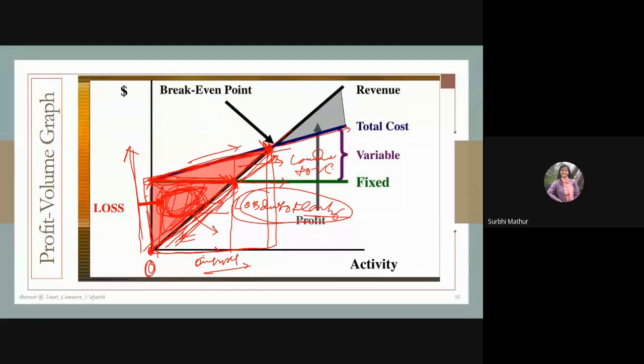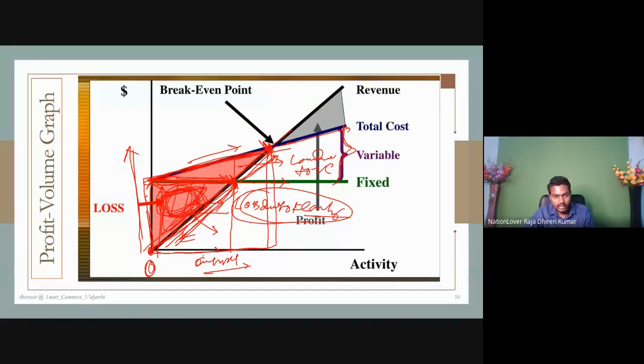Because look at it, this angle of incidence you can see is the variable cost. From here to here, this area is the fixed cost, and this is the variable cost. So this loss is due to variable cost, this loss is due to the fixed cost, and this entire peak part is our total loss.